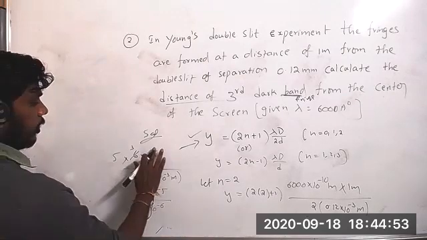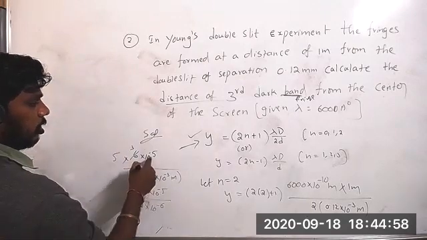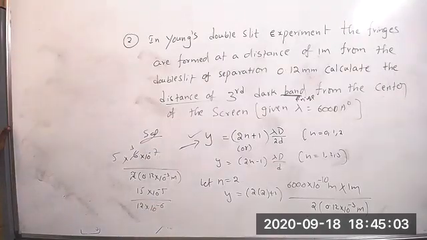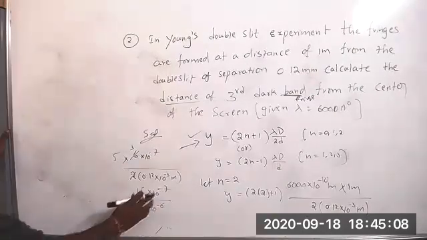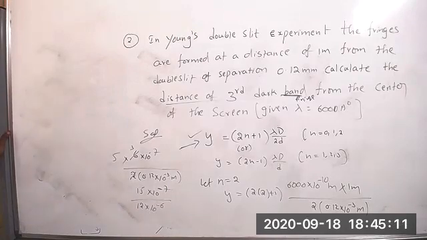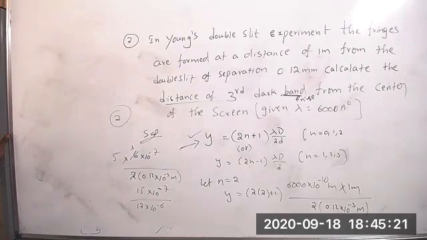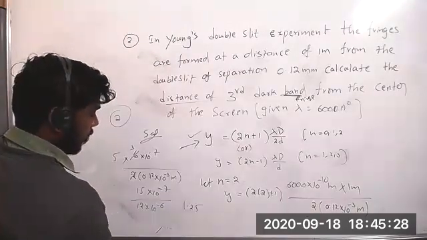So it will become like, how much is it? 7. Then see how much you will get. In meters, how much will you get? Definitely 2 point you won't get. So 1.25.